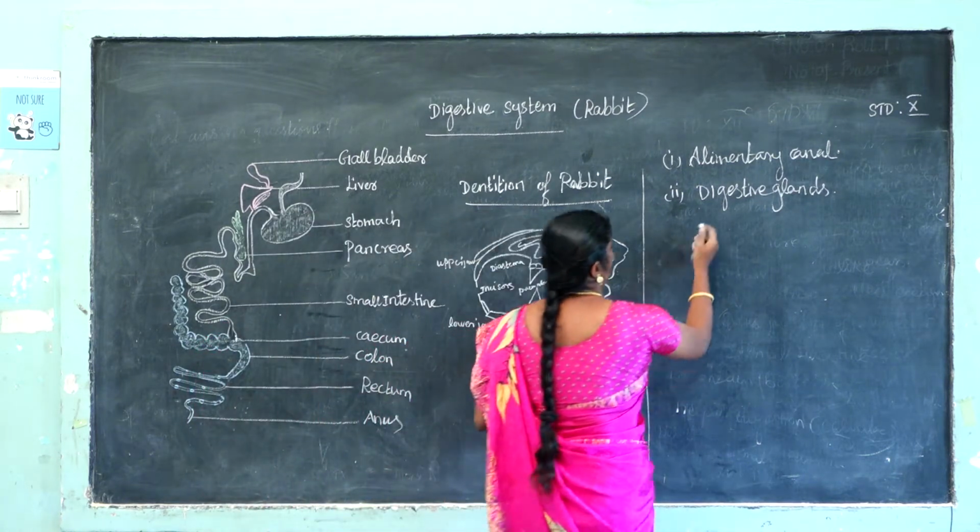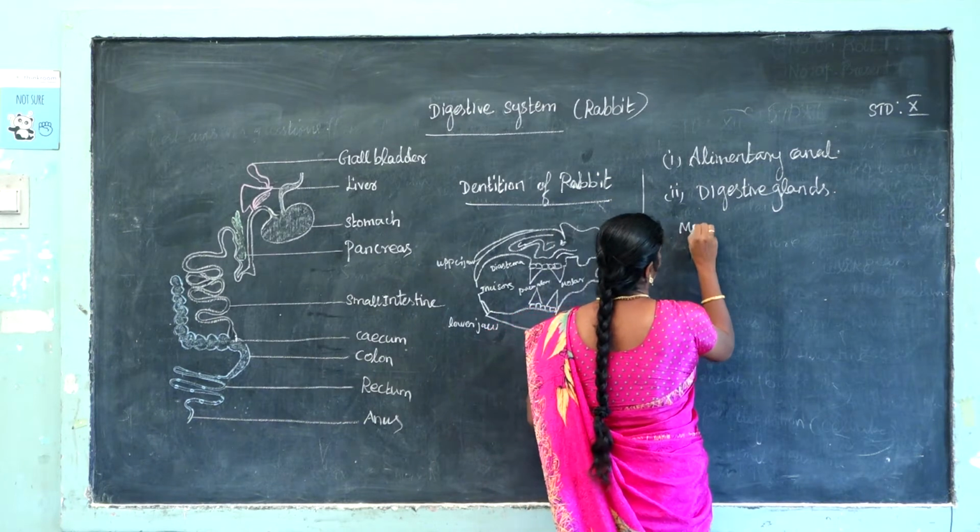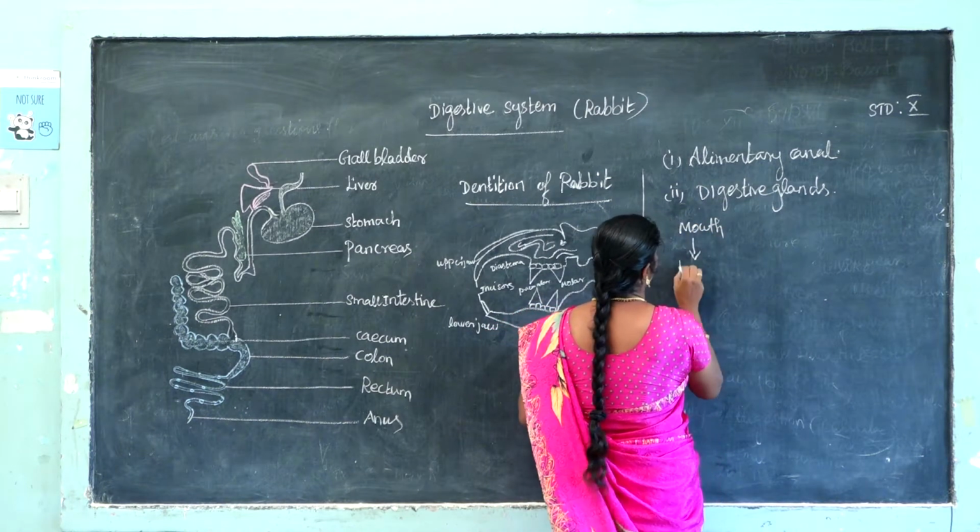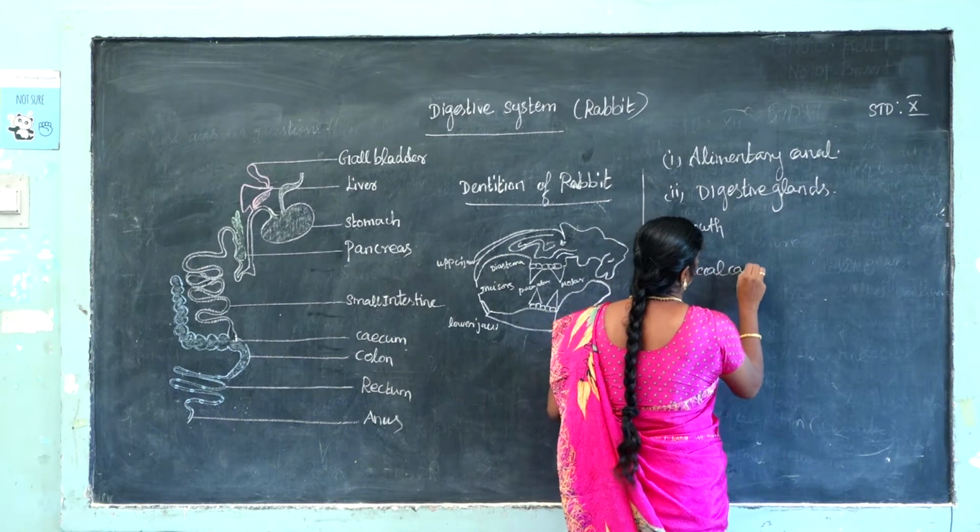The alimentary canal leads first to the mouth. Mouth leads to the buccal cavity.